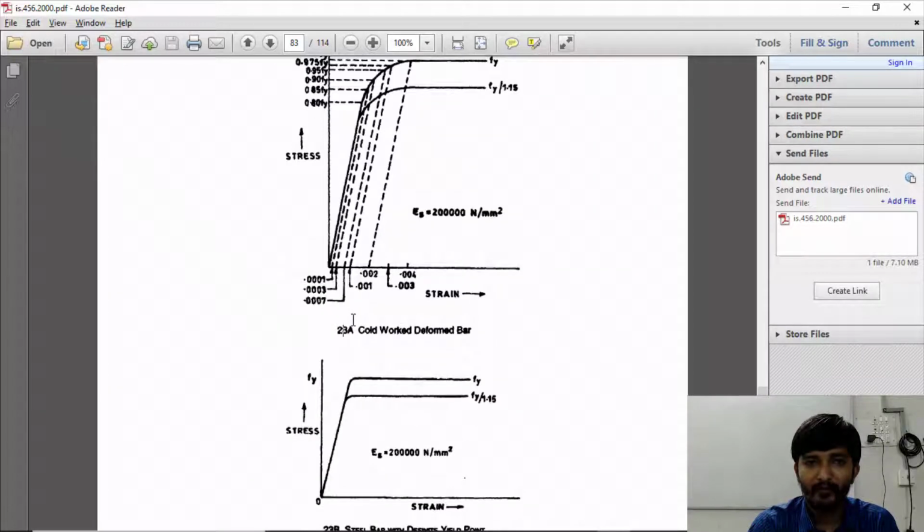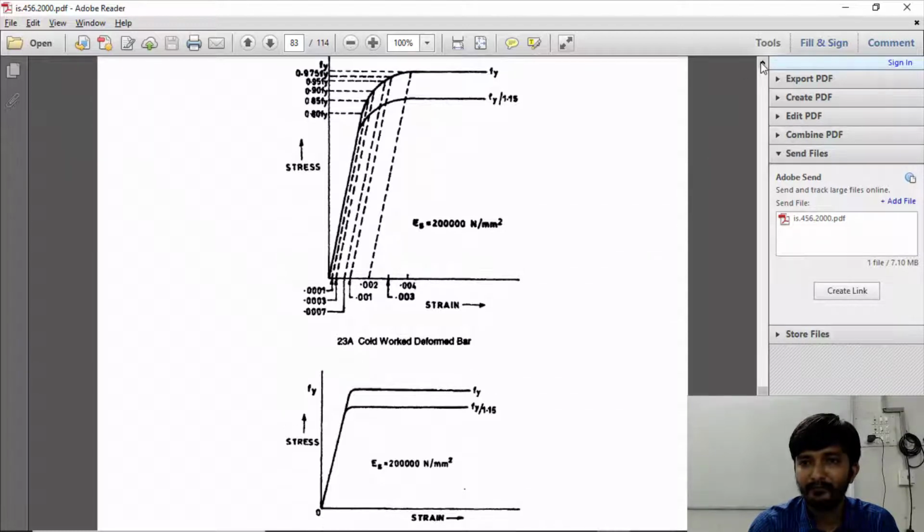Alright, so these are the graphs that I was searching for. The bottom one is for mild steel, the top one is for cold worked deformed bars. This is Fy, full yield strength. This is Fy divided by 1.15. 1.15 is the safety factor for material. Strain is given here. This is Fy divided by 1.15.